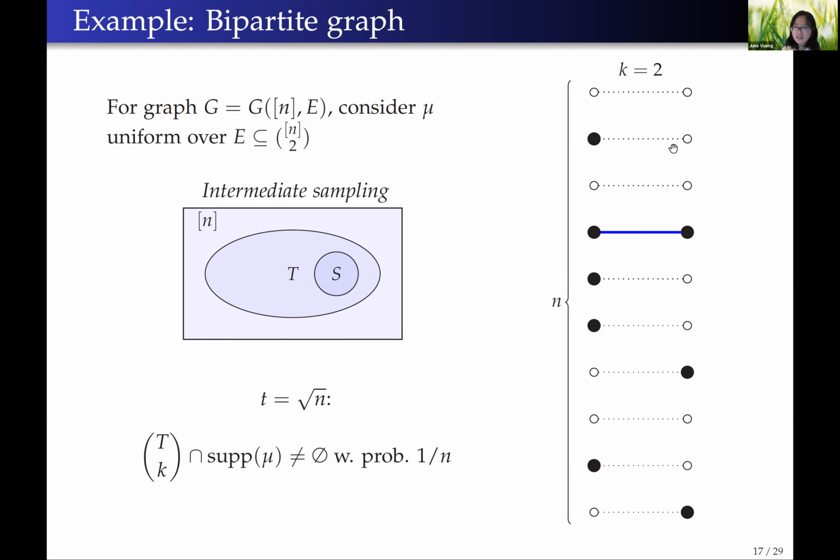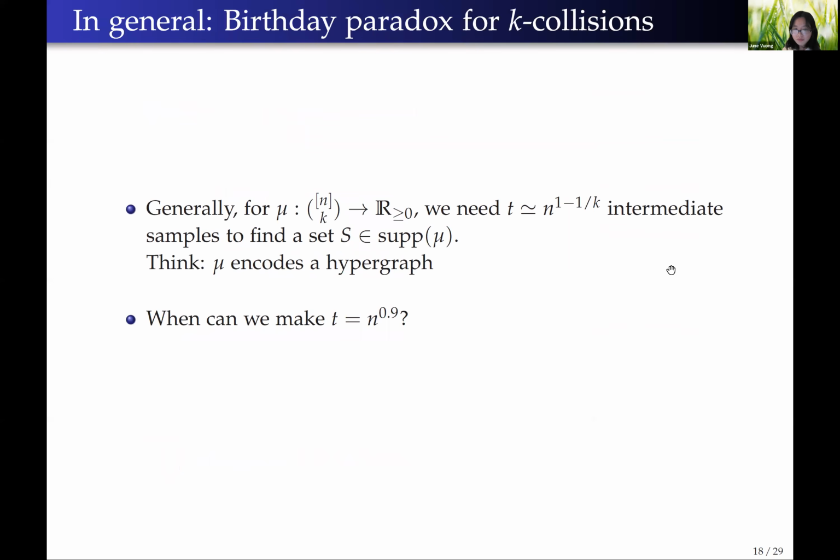Okay, so on the right is the bipartite graph. And more generally, for a distribution on subsets of size k, we need T to be at least n raised to 1 minus 1 over k to get even a single object in the support of the distribution. To see that, consider the case when mu encodes a hypergraph where each hyperedge contains k vertices, in a similar fashion to the mu in the previous slide that encoded a bipartite, normal graph.